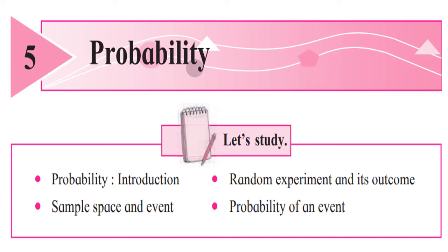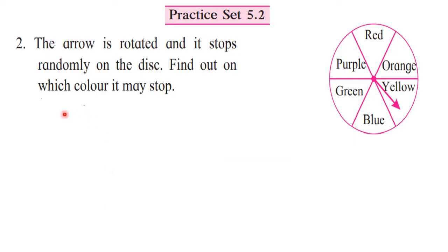Then for cards, so all those things we have studied. And then we started with practice set 5.2. From that, question number 1 was completed in the previous lecture. Now let us go ahead towards question number 2. I hope all of you are ready with your textbooks and notebooks.